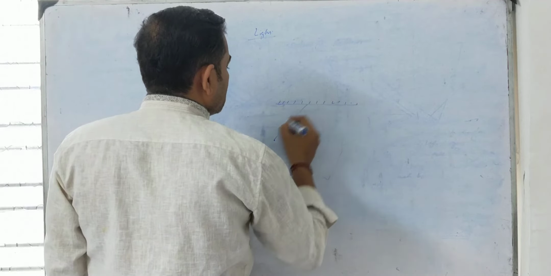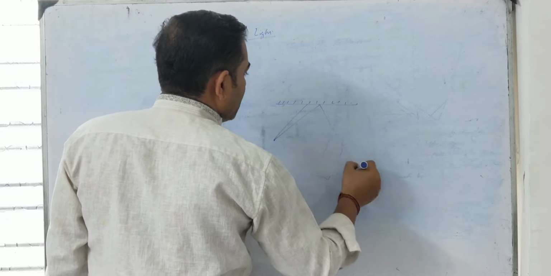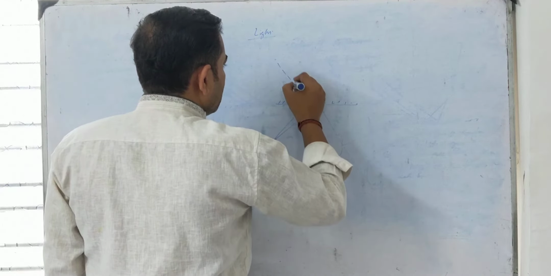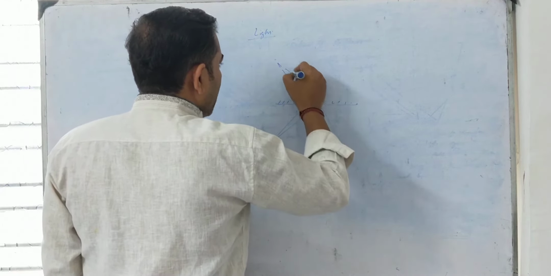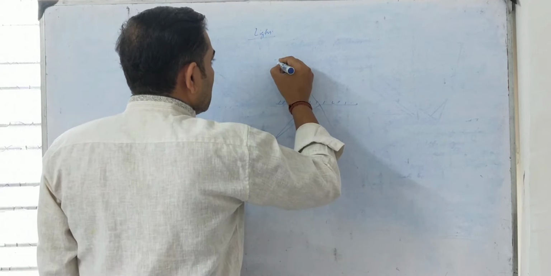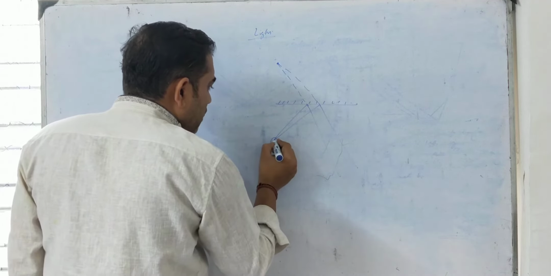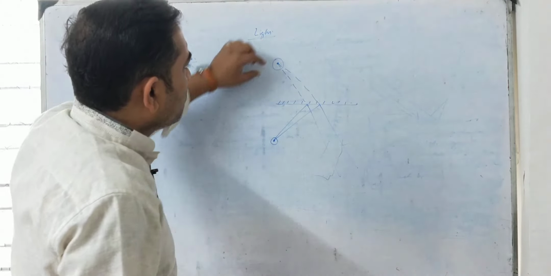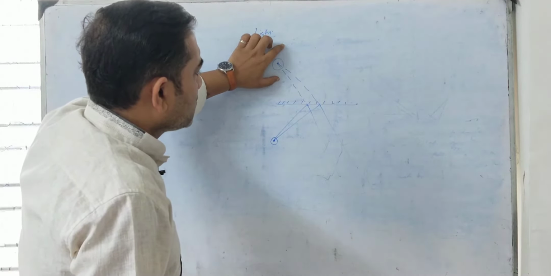From this point, rays of light are traveling. After they get reflected and are produced backward, an image of the object is seen at this point.